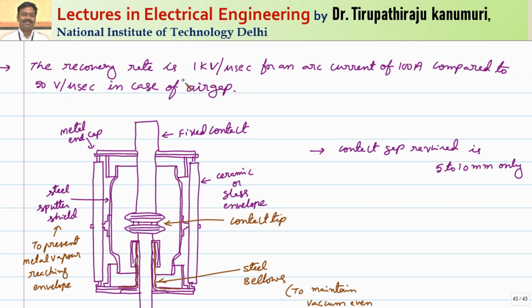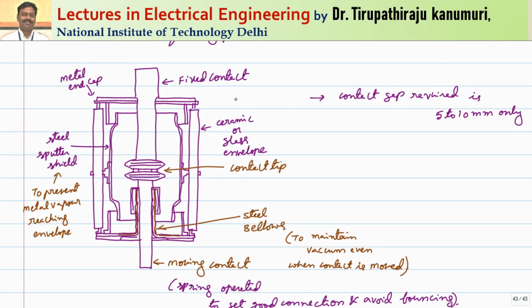So what will be the rate of dielectric strength? It is observed that the recovery rate is about 1 kV per microsecond for an arc current of about 100 amperes, when compared to the air gap type or air brake circuit breakers, where it will be only 50 volts per microsecond. Here it is 1 kV per microsecond. That means within 1 microsecond it is gaining 1 kV, whereas it is only 50 volts in the case of air brake circuit breakers. So that much difference is there. That's why this can be used for very fast operation.